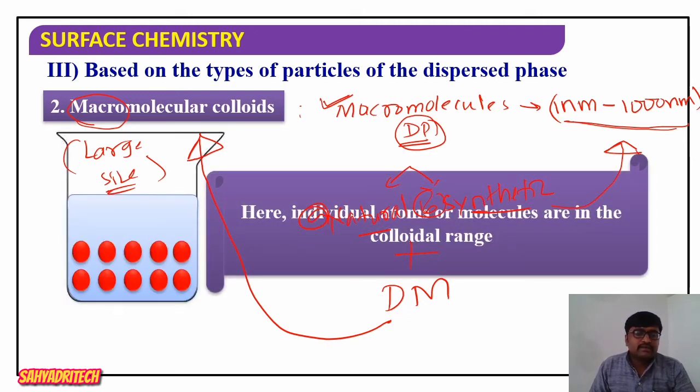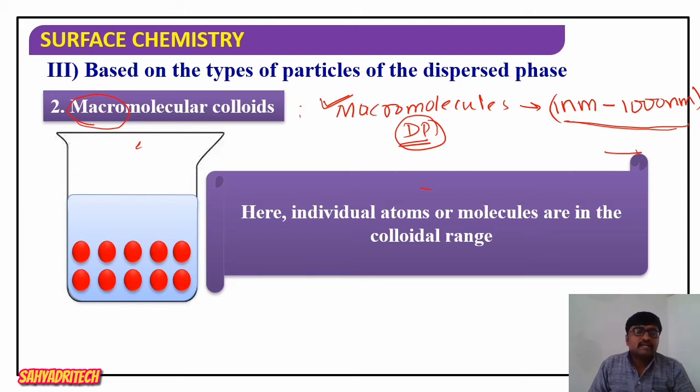So what we are saying here is that individual atoms or molecules are already in the colloidal range, and when these particles are added to a suitable dispersion medium, the resultant colloid formed is called a macromolecular colloid.